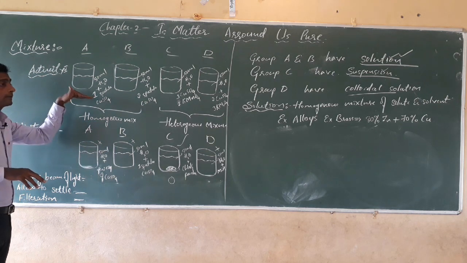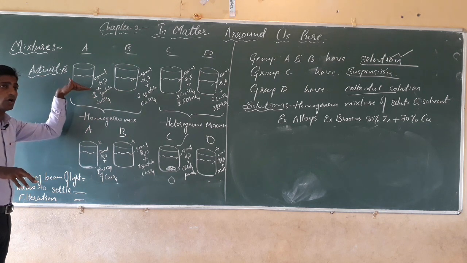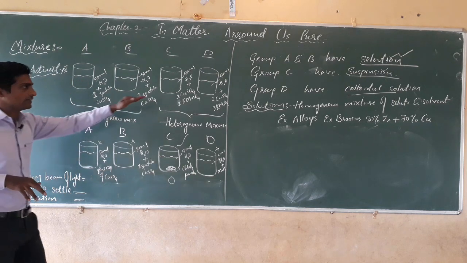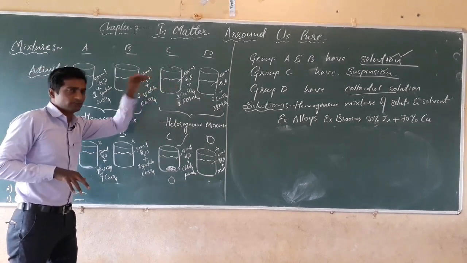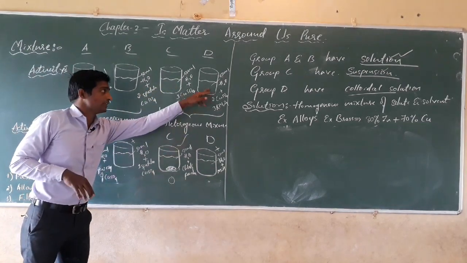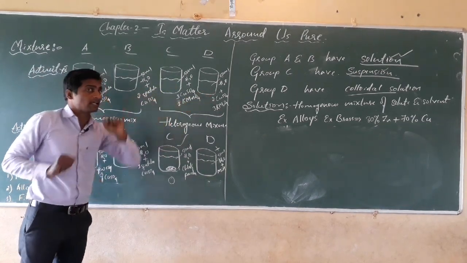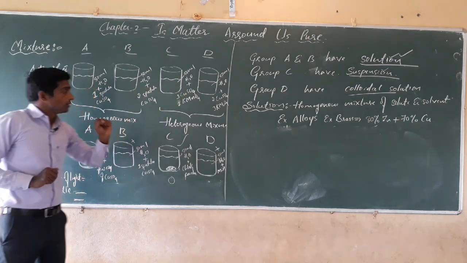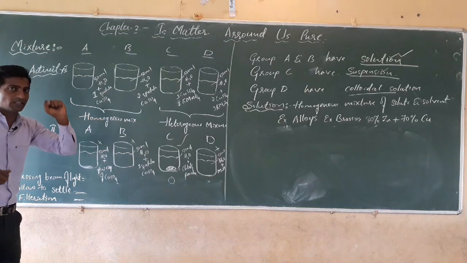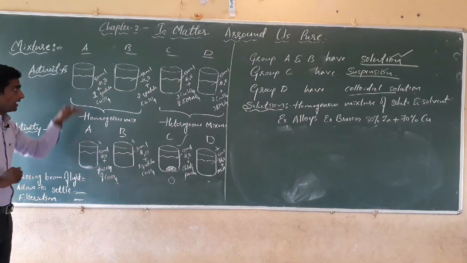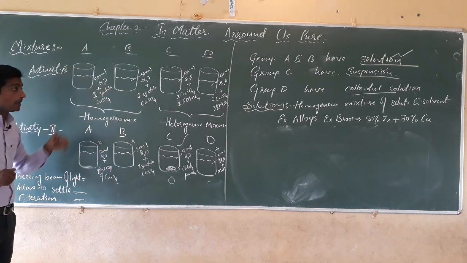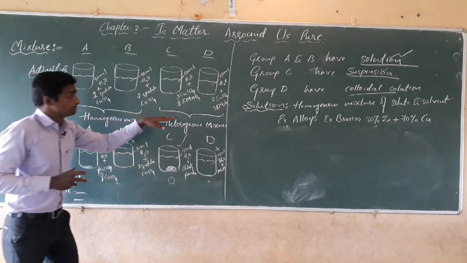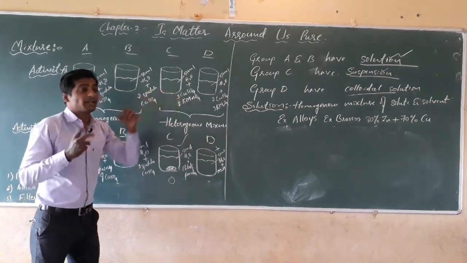Here, what happens? The sugar particles which we dissolve in the water will not be visible. Here we are seeing different colors: potassium permanganate gives the red color, and copper sulfate gives the blue color. But sugar will not give a different color, and the composition of sugar and water becomes the same. Here the composition becomes different.